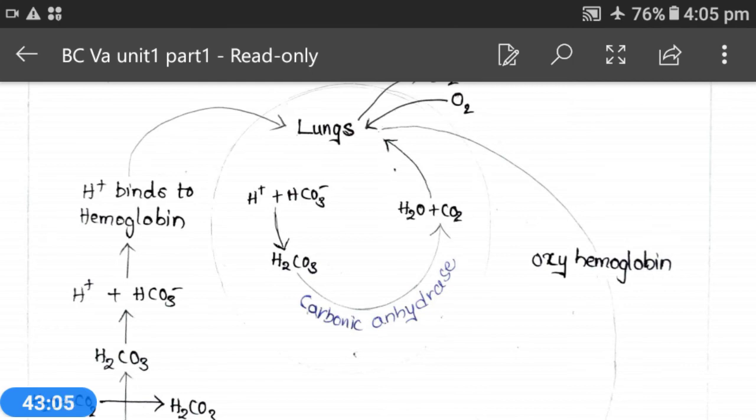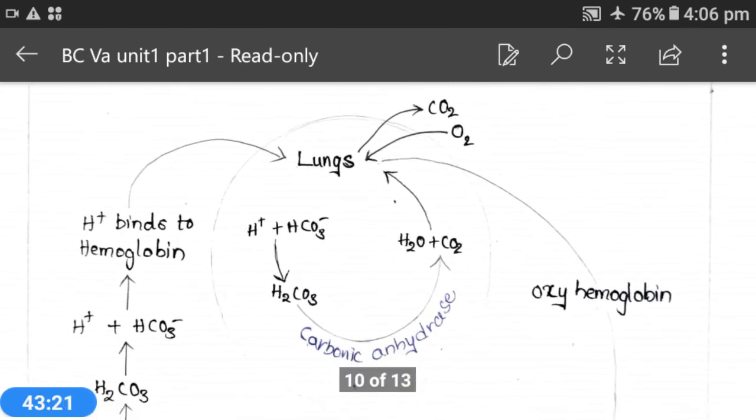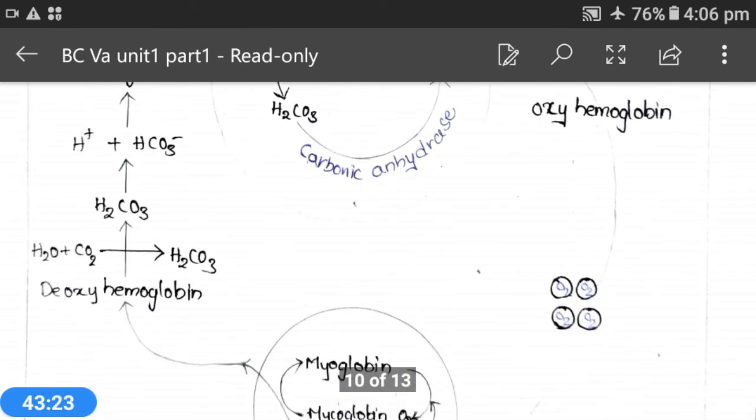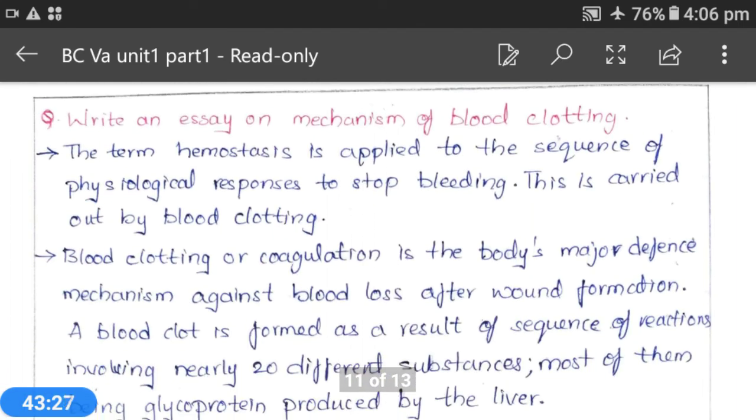Finally, what will happen? This 10A will be involved in the activation of prothrombin to thrombin, and for this reaction it also requires factor 5A. Factor 5 is activated to form 5A, and this 10A and 5A will work for the formation of thrombin, which is factor 2A, and this acts on fibrinogen to form fibrin, which is the monomer.